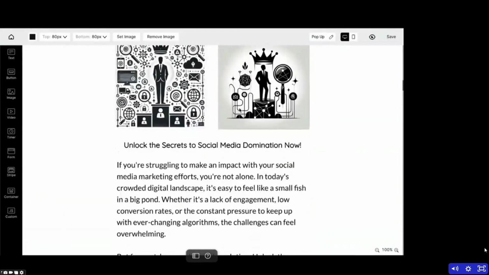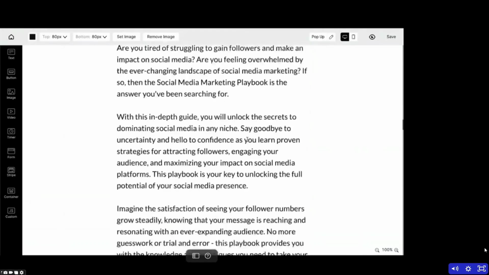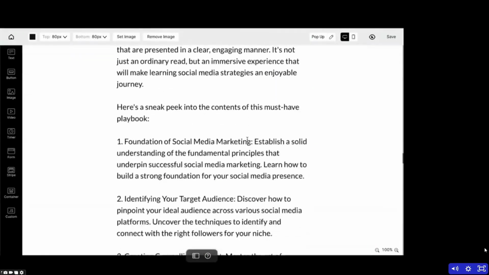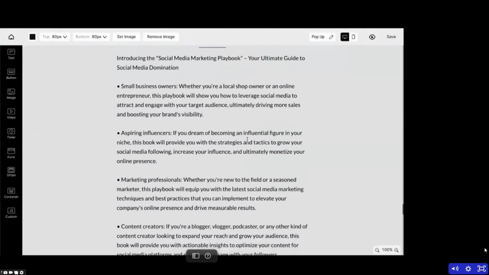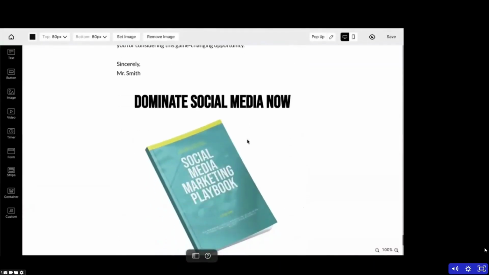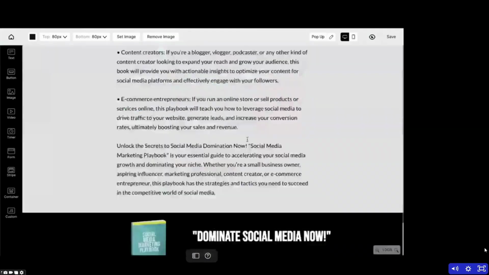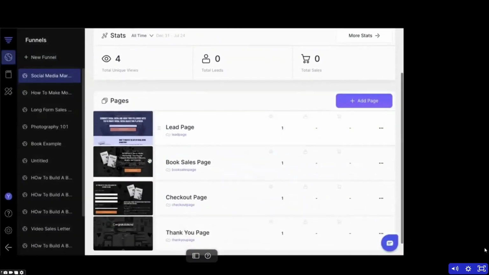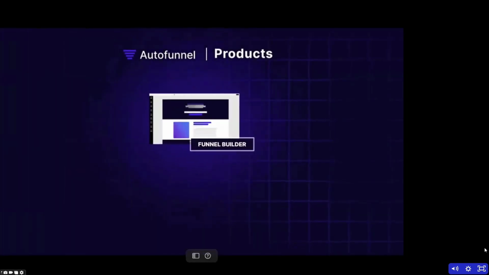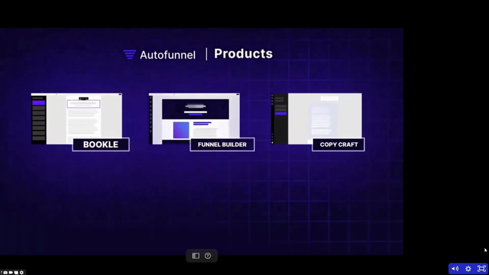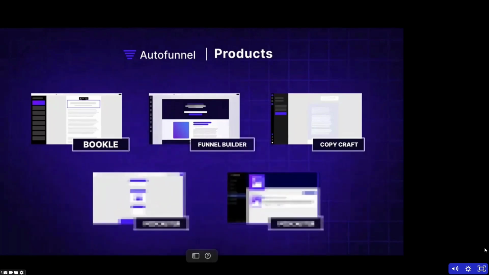So you can see we have these cool images again in that same art style. We go down, we have bullet points, we talk about the book, all the different stuff in the book, et cetera, because we have all of that data inside of AutoFunnel. So of course, this is just the sales page. We also have the lead page, the checkout page, and the thank you page where they can download their book once they purchase. Now, if you would have gotten AutoFunnel a month ago, that's where everything would have stopped. But we decided to add some amazing new products that I'm going to show you now.